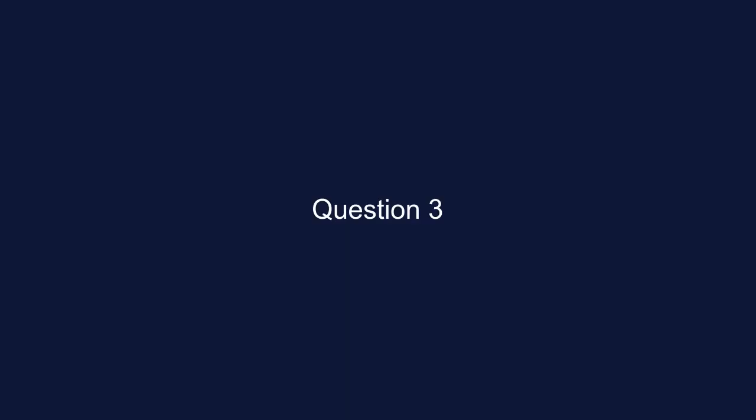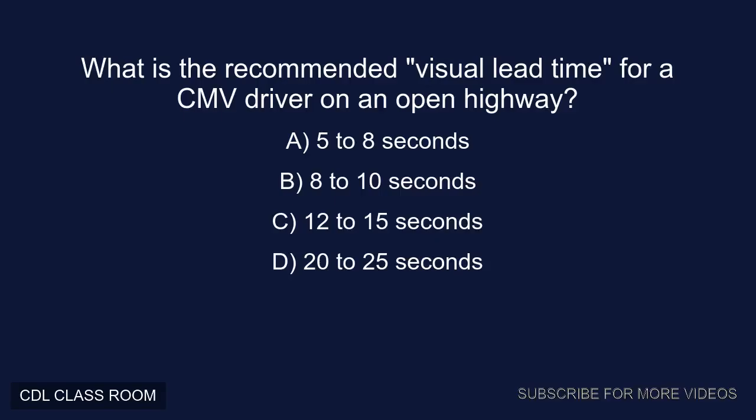Question 3. What is the recommended visual lead time for a CMV driver on an open highway? A. 5 to 8 seconds. B. 8 to 10 seconds. C. 12 to 15 seconds. D. 20 to 25 seconds. Correct answer, C. 12 to 15 seconds.